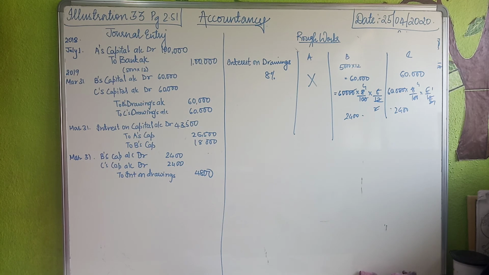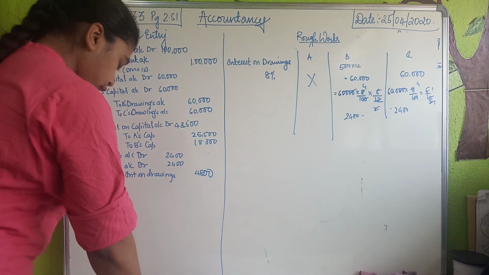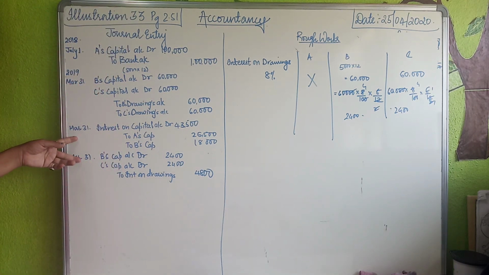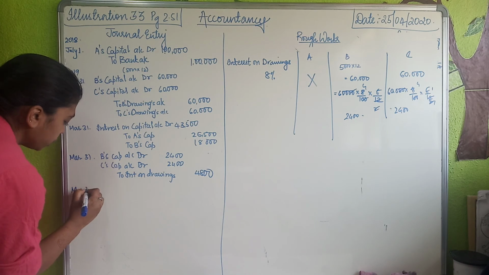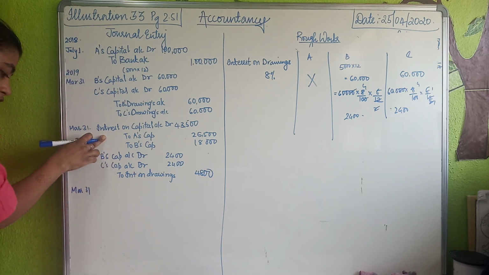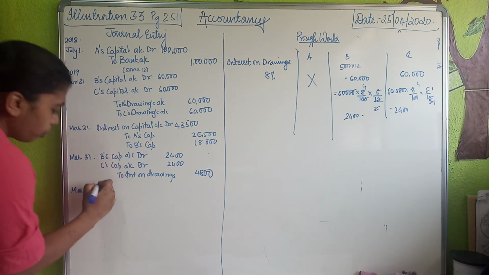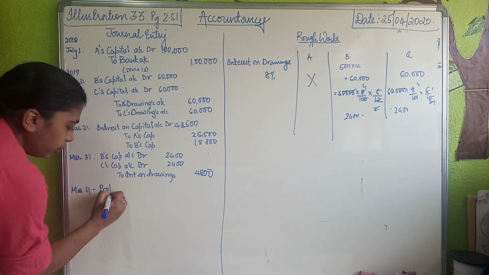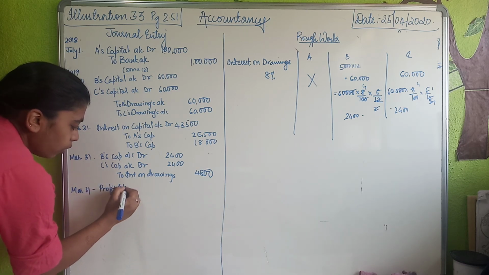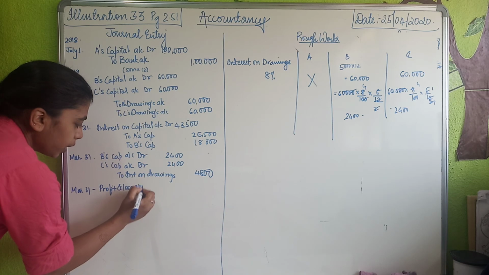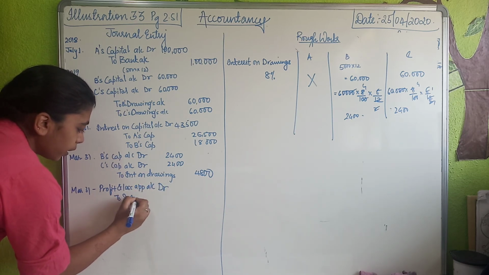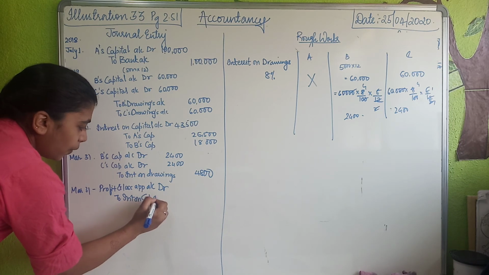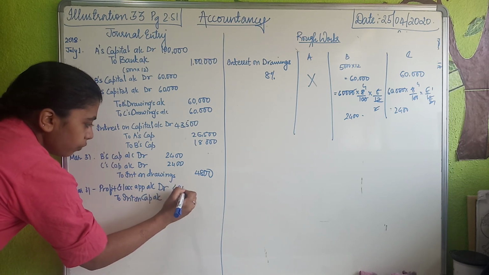Clear to all of them? Now we need to transfer both of these to the profit and loss appropriation account. How will you transfer? First I will transfer interest on capital. Interest on capital over here is debited. So profit and loss appropriation account debit to interest on capital account. That would be 43,500.